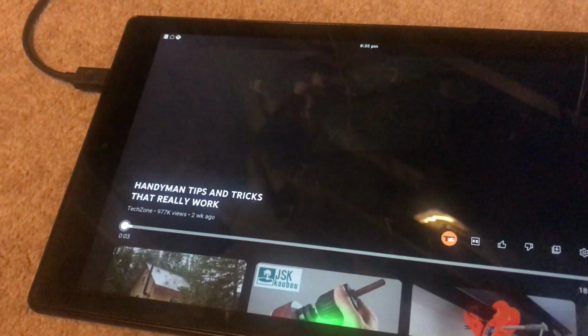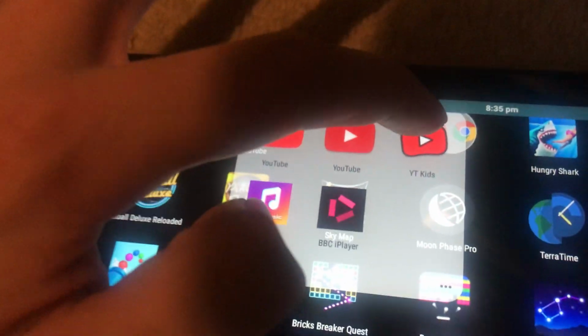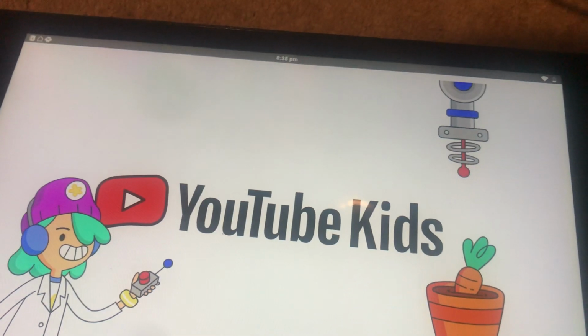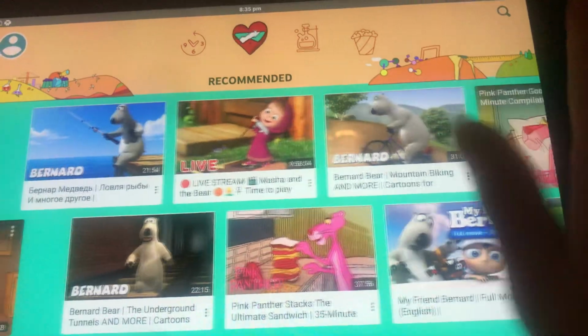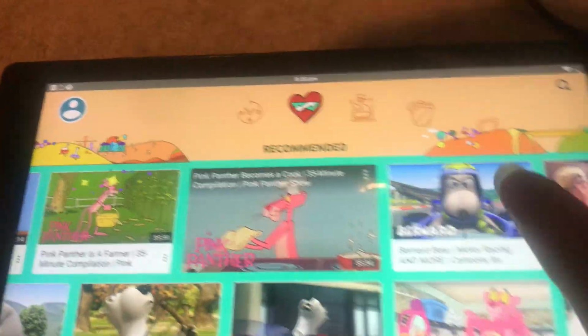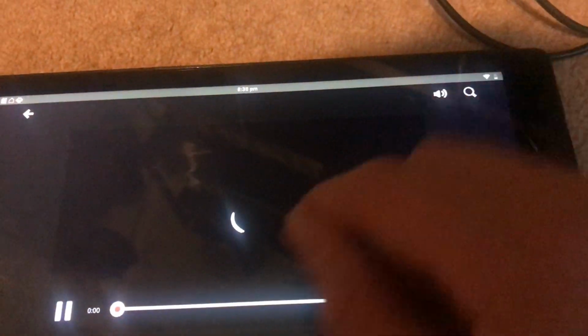Anyways, we've got another alternative YouTube, and that is YouTube Kids. Well, YouTube Kids is actually an app for kids. Technically, no one is really keen on YouTube Kids because it's kind of cringe, but I managed to make it uncringy by setting it to the older state. And also, you can enjoy childhood cartoons, many more fun, entertaining videos, and also domino videos, which I like to watch all the time.